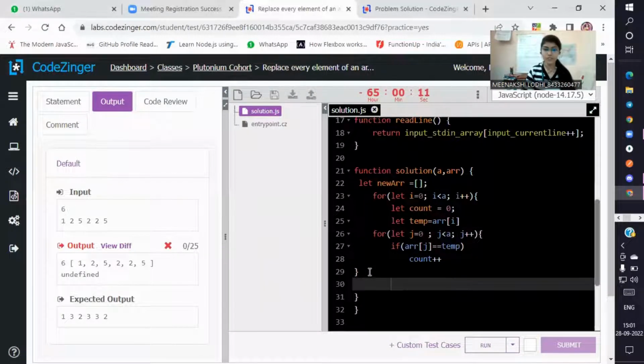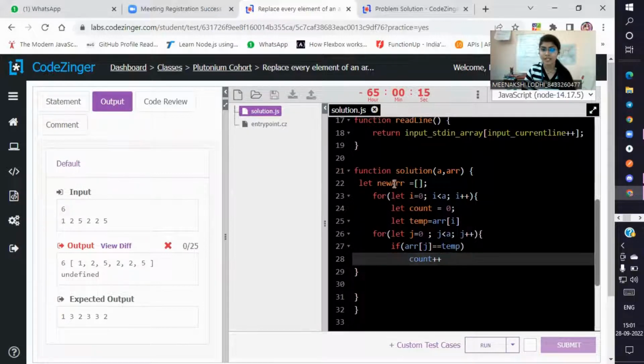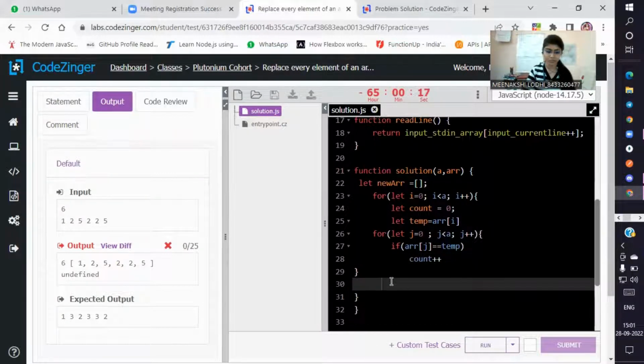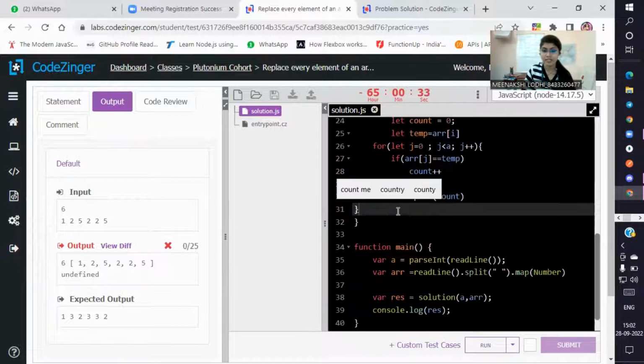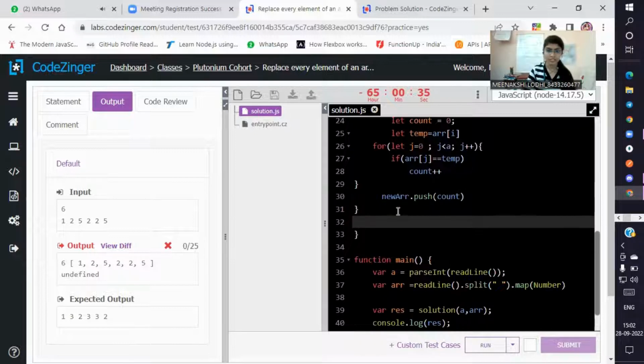And I push the count value into the empty array using the push method. Then we write the new array variable dot push, in which I am passing the count variable, and we have to return the new array.